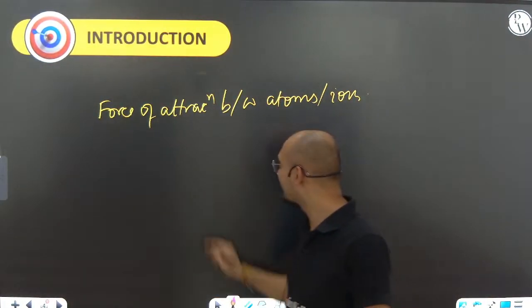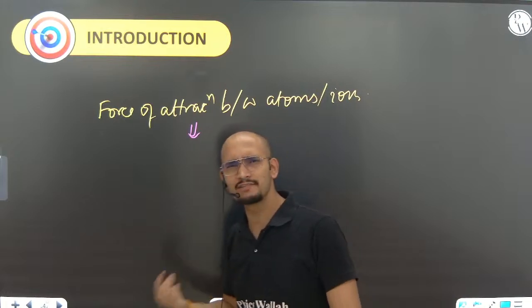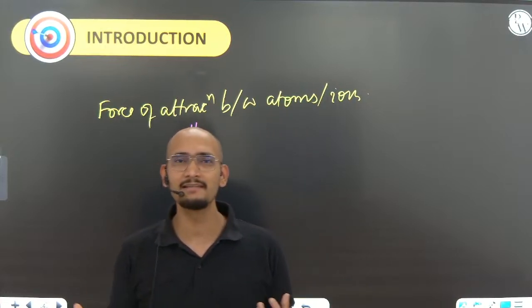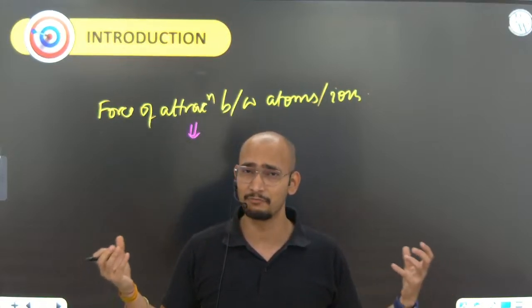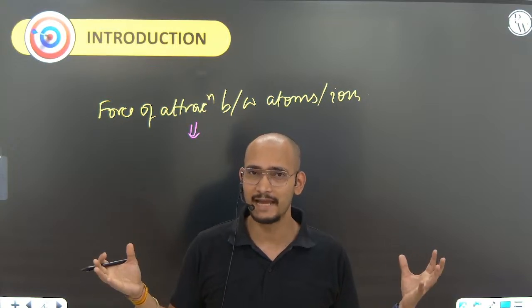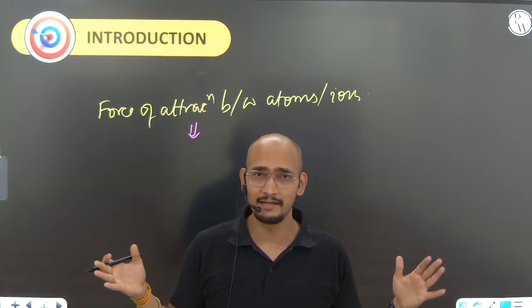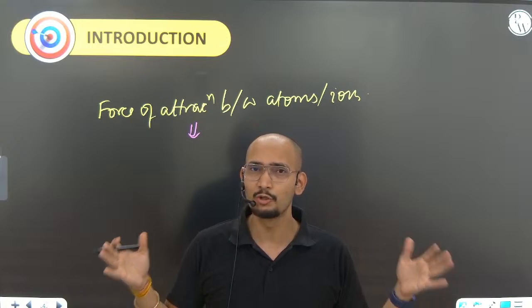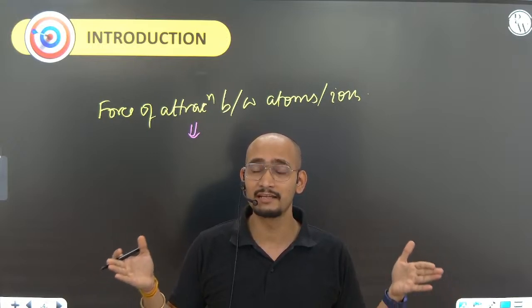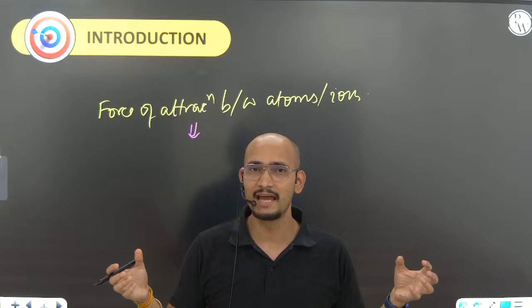Now why does the bonding even take place, and what is the need? Just think about it. When the ions or atoms are in the free state, they are very reactive. Now if they are reactive, are they stable? No, not at all. Kinetically they are very unstable. So to have thermodynamic and kinetic stability, they have to be bonded.